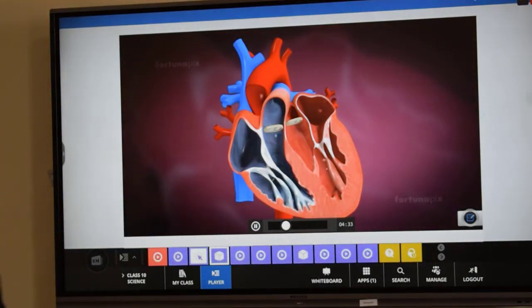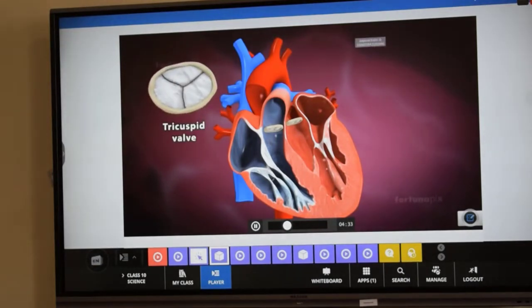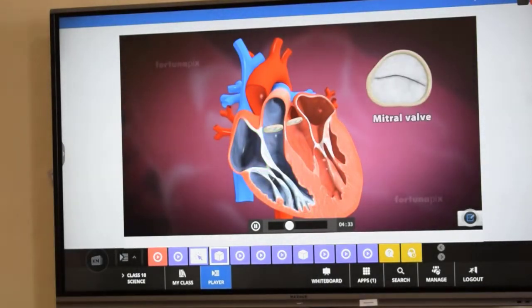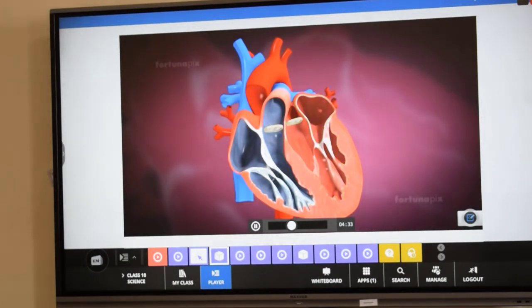Yes. There are 4 valves in the heart. The tricuspid valve, or right atrioventricular valve, is between the right atrium and the right ventricle. The mitral valve, also known as the bicuspid valve or left atrioventricular valve, is between the left atrium and the left ventricle. These 2 valves are attached to the chordae tendineae.